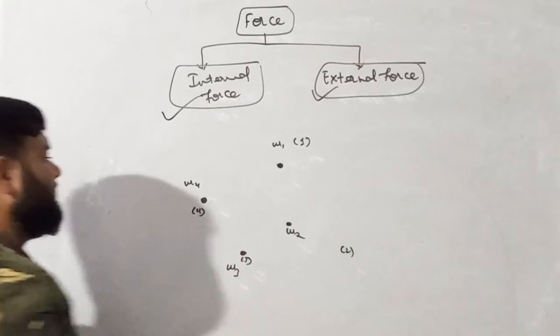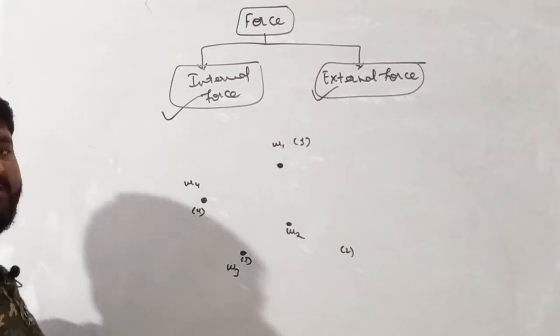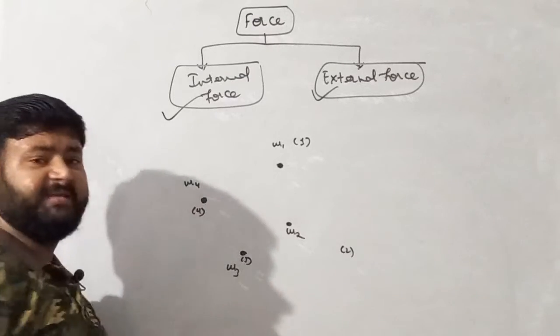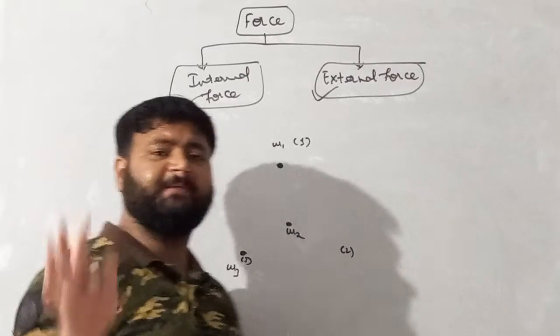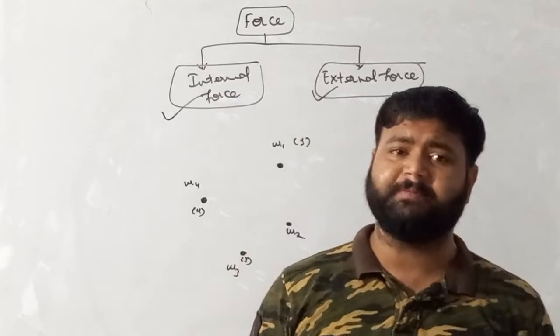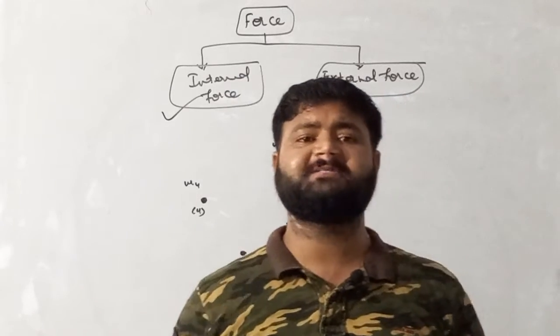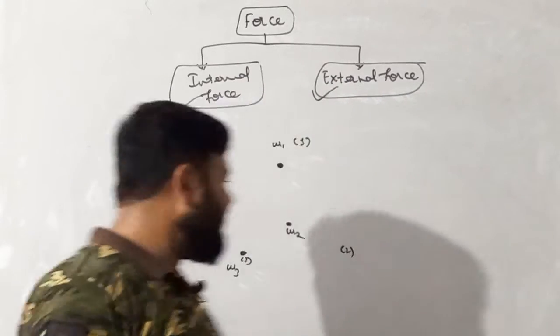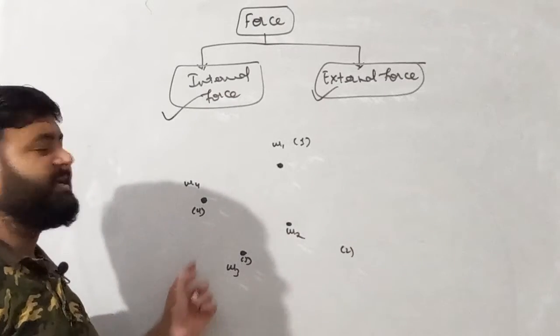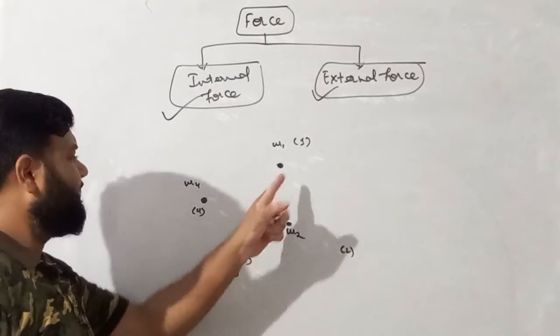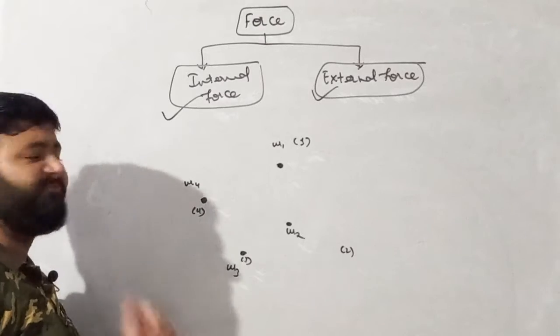So my dear student, let's suppose we have a system of 4 particles. We can say system of particles because if only one particle is present, then it is said to be a particle. A group of particles is called a system of particles. So we have a system of particles in which 4 particles are there, 1, 2, 3 and 4.